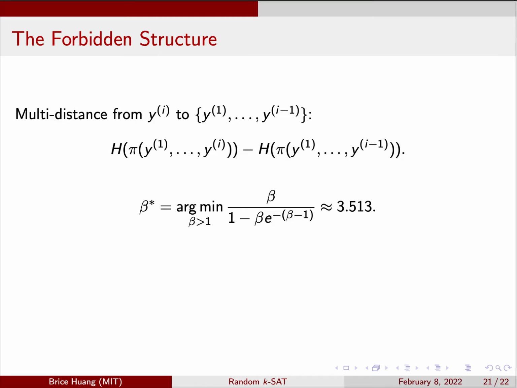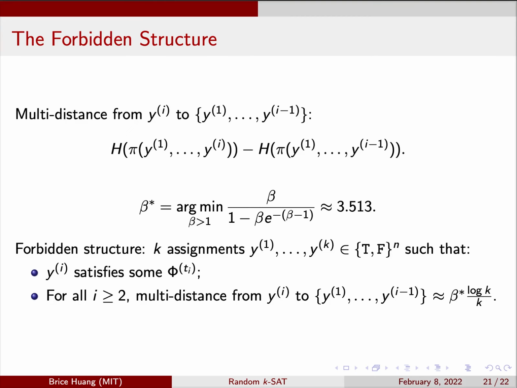We also define beta star to be the constant shown here, about 3.5. The forbidden structure is defined by plugging this multi-distance into the earlier definition. So the medium multi-distance condition requires the multi-distance from each assignment to its predecessors to be about beta star log k over k. The main argument of our paper shows by a first moment analysis that this structure doesn't occur.